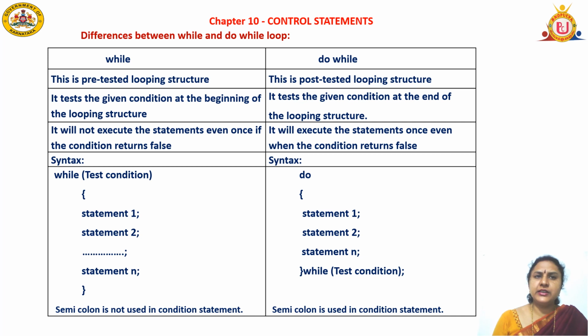Syntax: while, test the condition, open flower bracket, statement 1, statement 2 will be executed, up to statement 10, close the bracket. Here we will not use a semicolon in the condition statement. Next, come to the syntax of do while. Do, statement 1, statement 2 up to statement 10 will be executed. Next it will check the condition: while test condition semicolon. Semicolon is a must in do while loop for the condition checking.